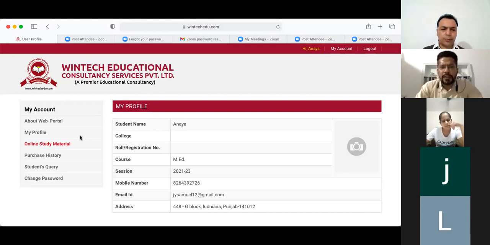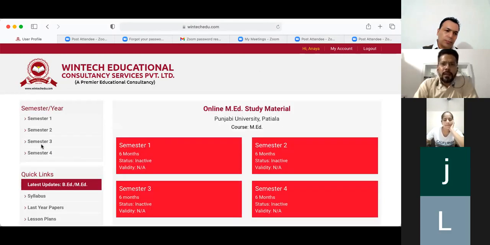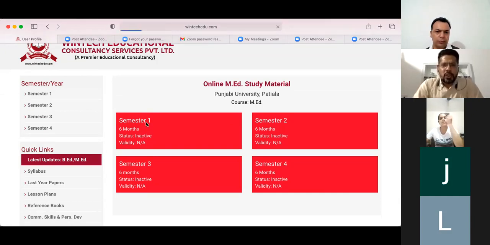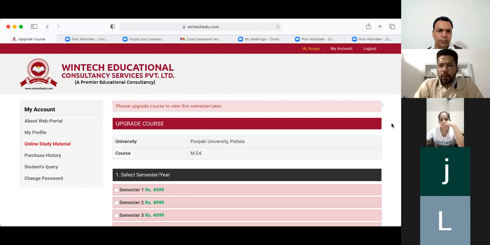Now after the profile, you have to go to my account. There are different options about web portal, my profile. You have to go to the third option, online study material. Is it clear so far? Yeah. So as you click on the online study material, your 4 semesters would open up: semester 1, semester 2, semester 3, and semester 4. So now we are in semester 1. You have to click on semester 1. As you click on semester 1, this would open up.